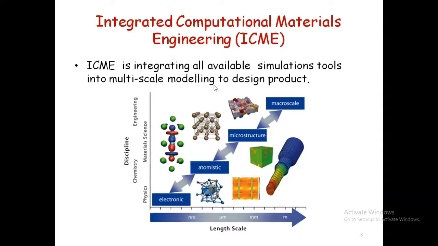So at every stage, when we are talking about the properties, it depends upon the electronic level, it depends upon the atomistic level, it depends upon the microstructure level. Then only are we able to go for the macrostructure, right? So now I am able to see that yes, there is a structure-property correlation.